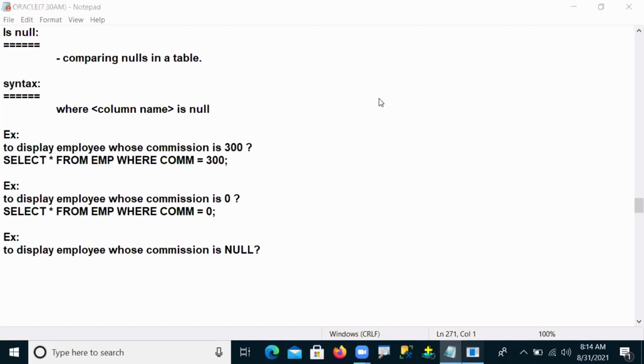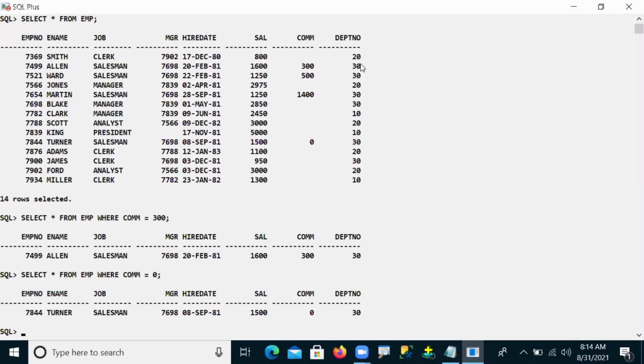Can you write it, guys? Anybody trying this? Yes, all of you write. Null people's data I wanted. Just try it. How did we write commission is equal to 300, and whose commission is equal to 0? Now my next question is whose commission is null. I wanted that.